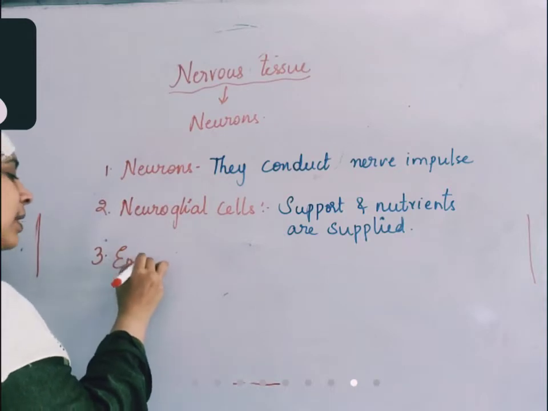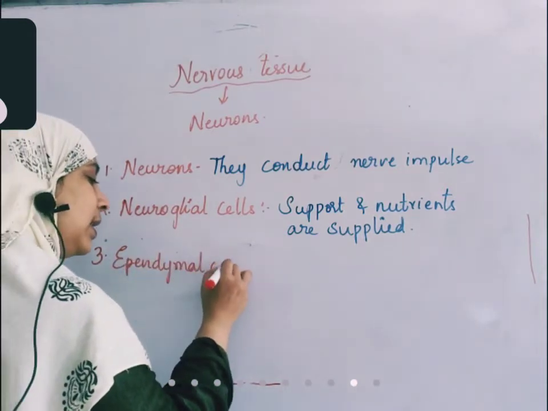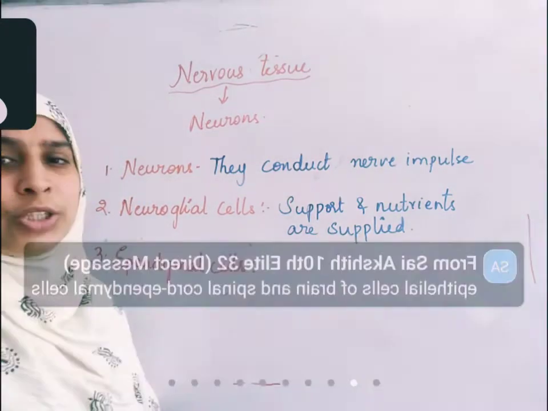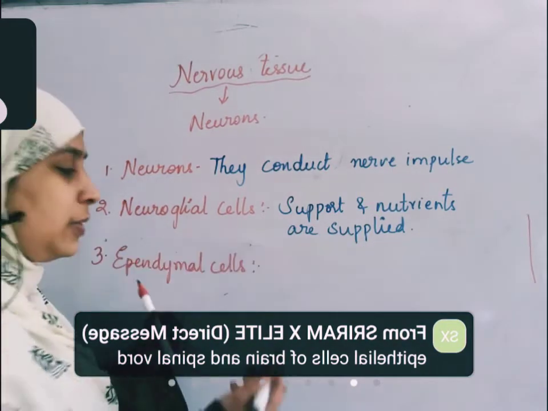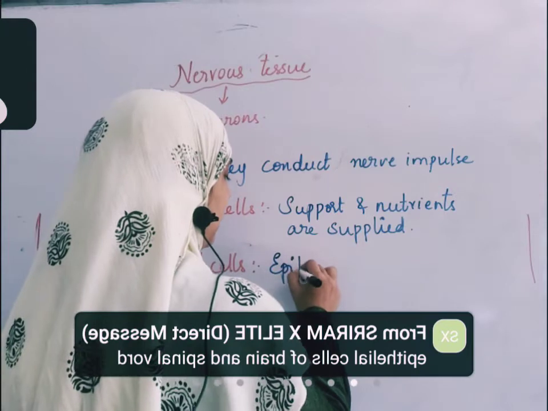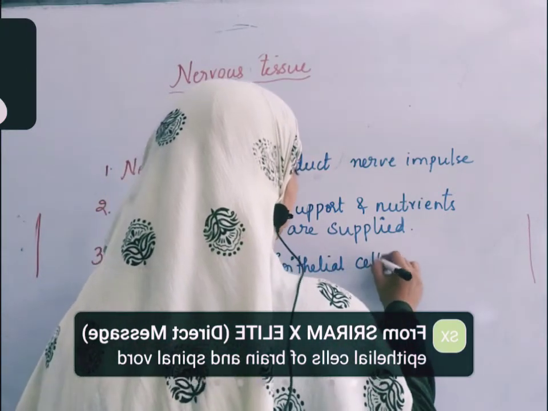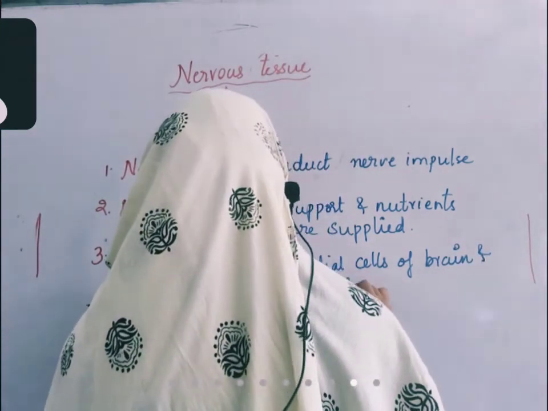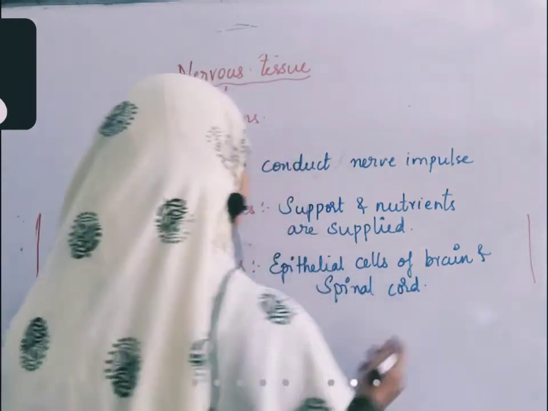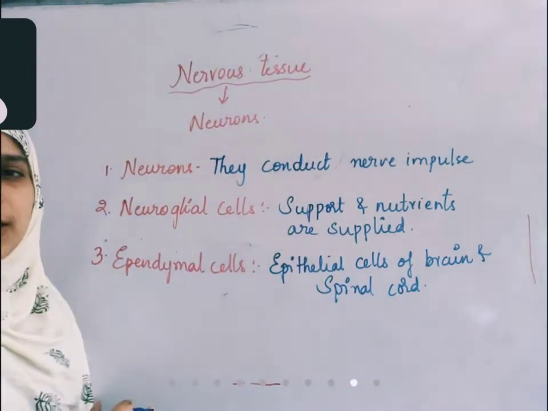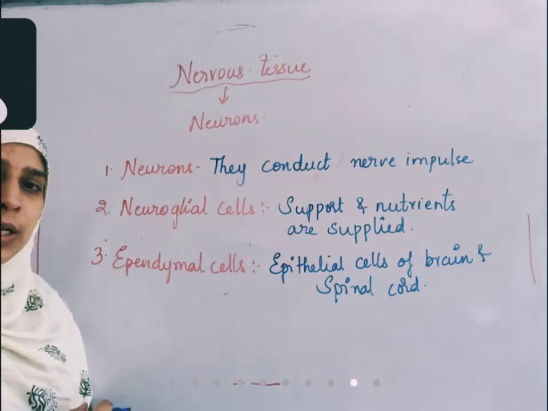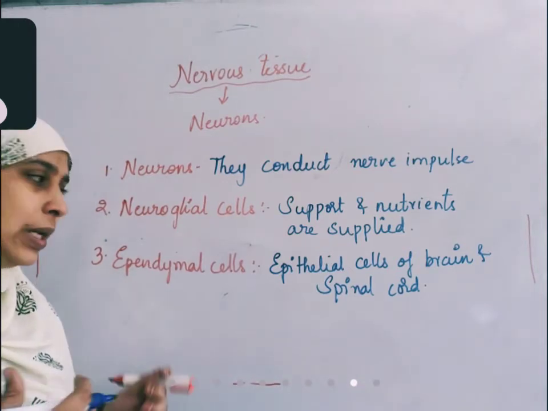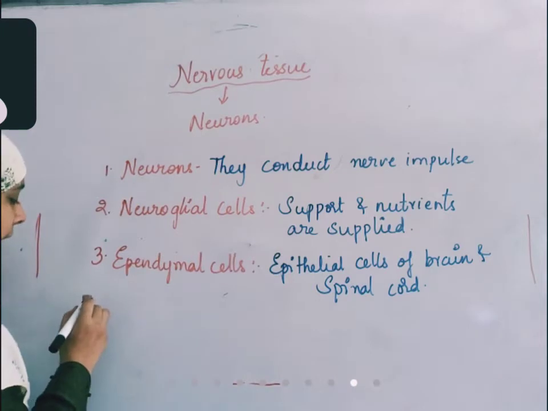Third, ependymal cells. Ependymal cells are the third set of cells. They are epithelial cells of the brain and spinal cord. Epithelial cells cover all the organs internally as well as externally. So the internal cavities of the brain and the internal lining of the spinal cord have epithelial cells. Those epithelial cells are called ependymal cells.